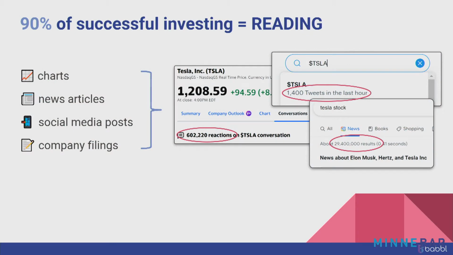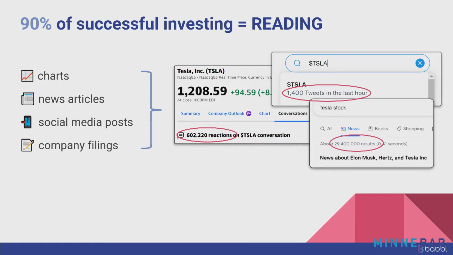Okay, so for those of you who have and haven't, the name of the game for stock market success consistently seems to come down to reading. I think 90% of successful investing can be equated to reading, whether that's charts, news articles, social media posts, company filings, all of this information, you compile it together to find credible information, make educated and timely decisions, and ultimately try to make some money, right? Of course, what you're seeing here from the example is that there's a vast abundance of information, too much for a single person to read on their own.